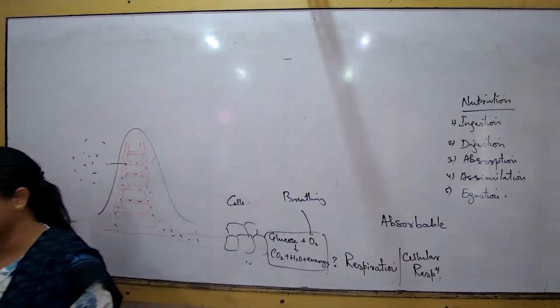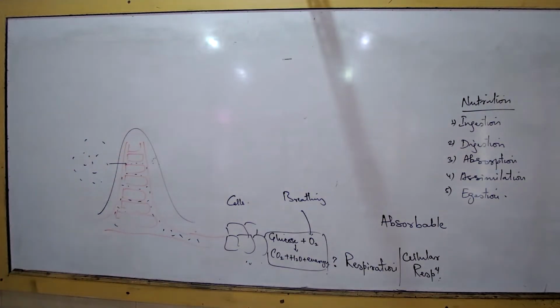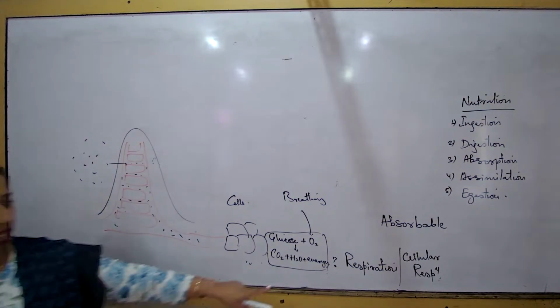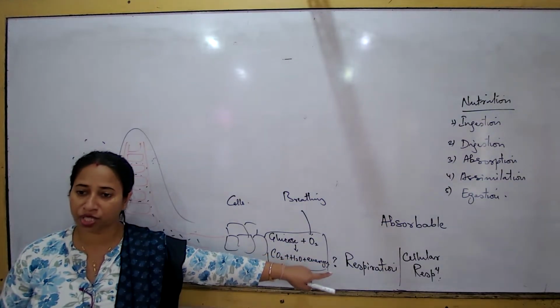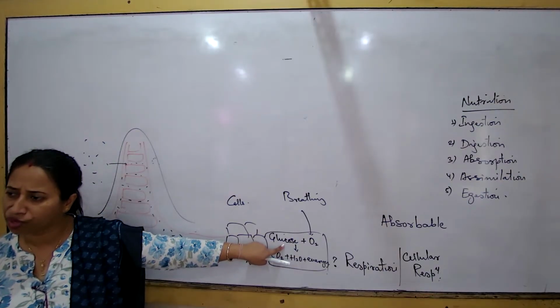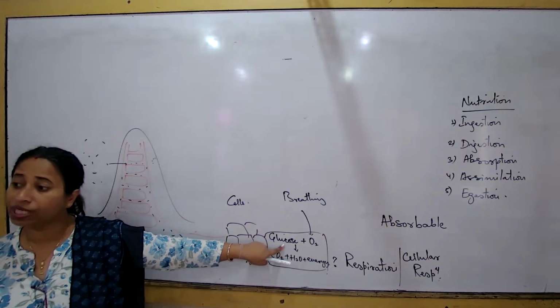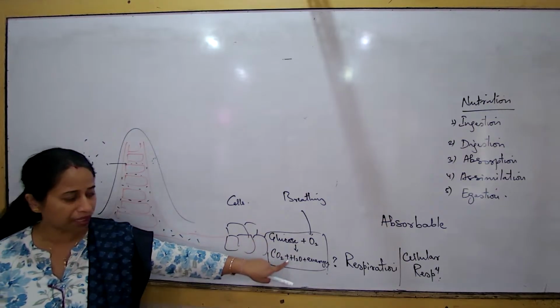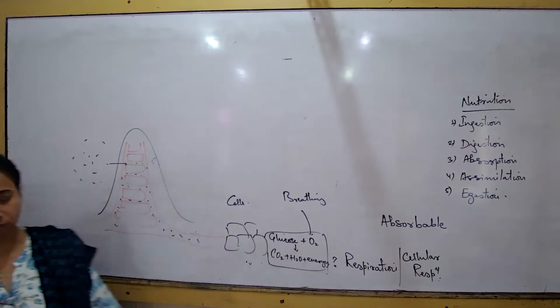What is respiration? That is the next segment of the chapter. Define respiration. Then what are you going to write? Respiration is the biochemical process in which food is getting broken down. Which form of food are we talking about? Glucose. The glucose is getting broken down to release what? To release carbon dioxide, water and energy.